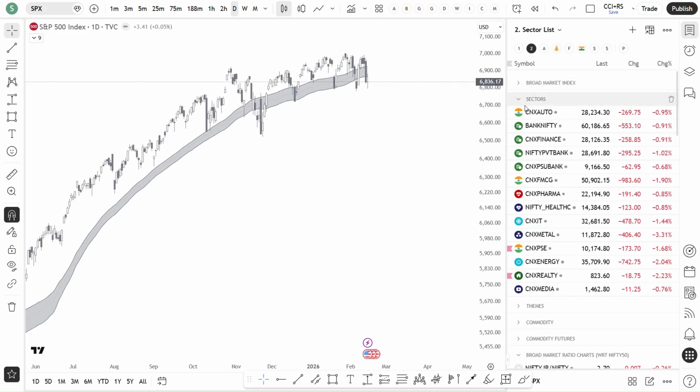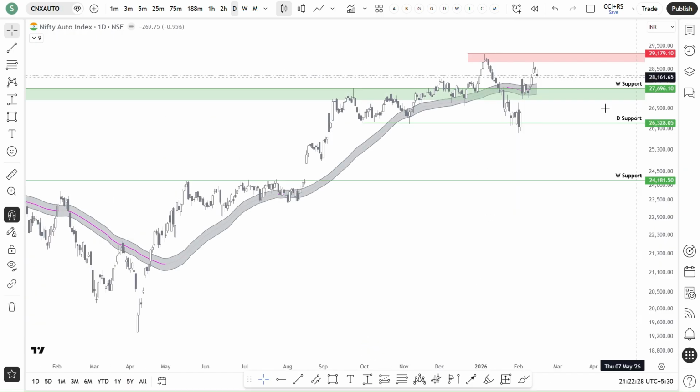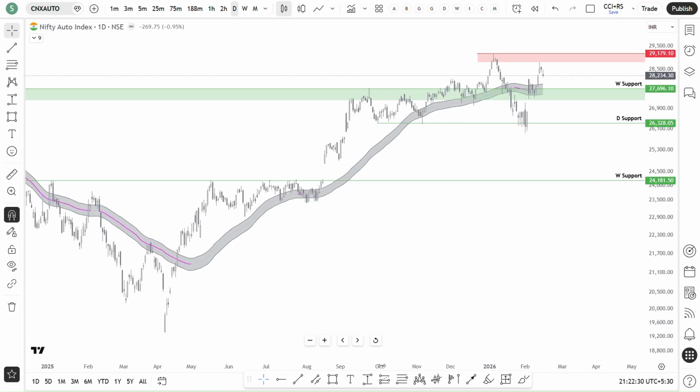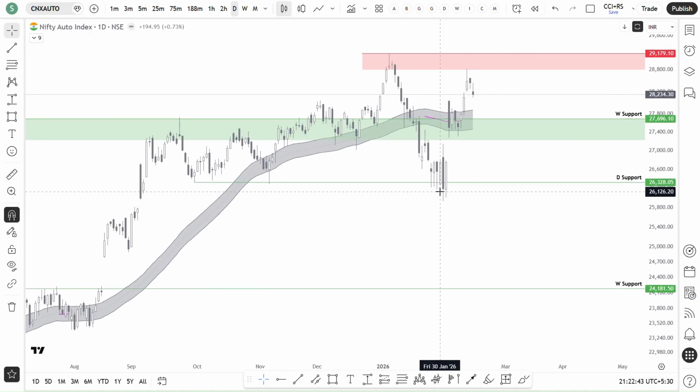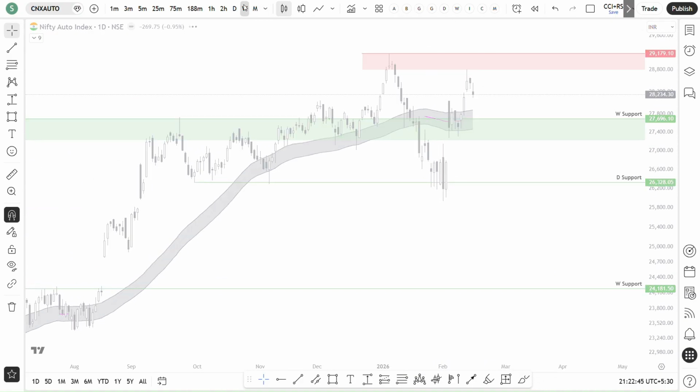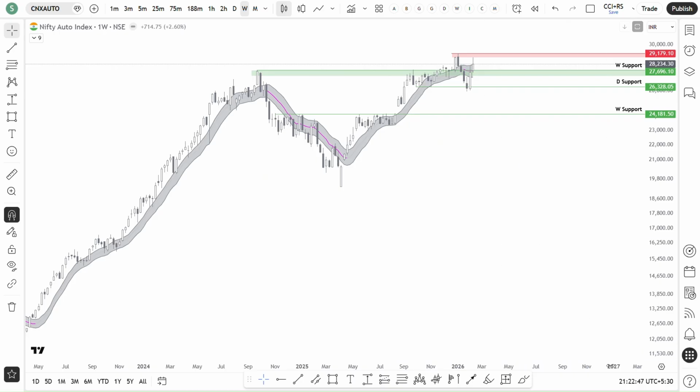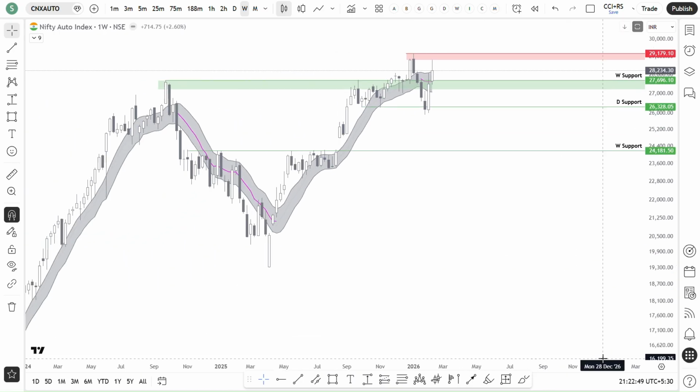Let's see sectoral indices. As of now, auto is a bit stronger actually. If you see weekly, this is what the weekly chart says.